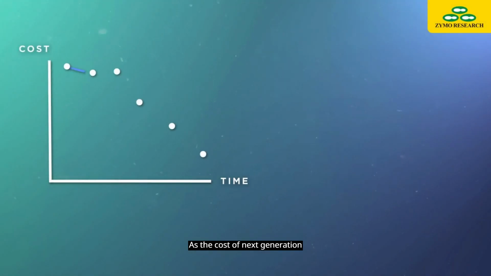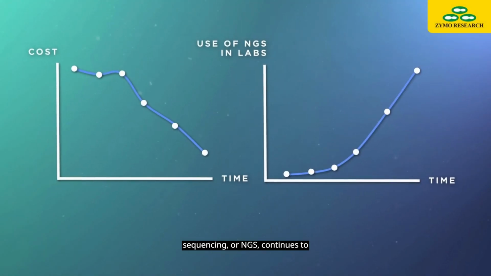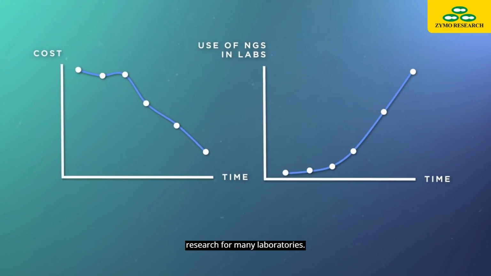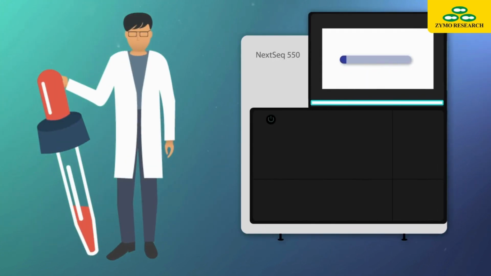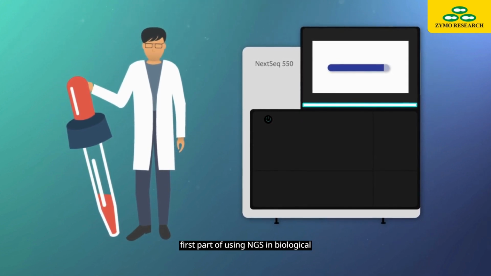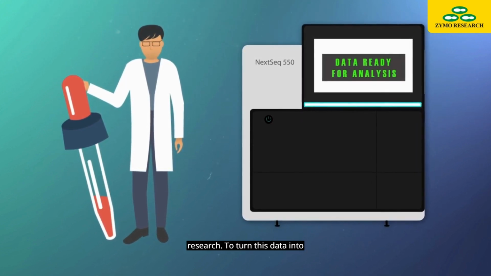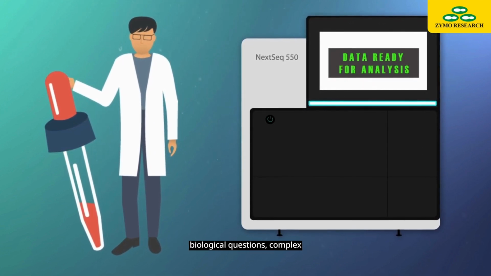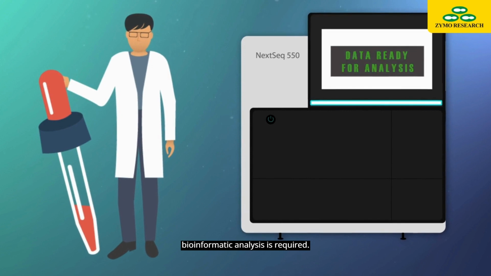As the cost of next-generation sequencing, or NGS, continues to decline, it has become a routine part of research for many laboratories. Generating the sequence data is only the first part of using NGS in biological research. To turn this data into insightful information and to answer biological questions, complex bioinformatic analysis is required.